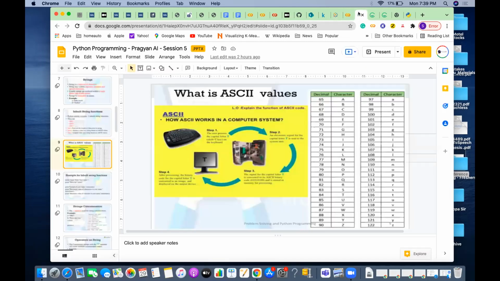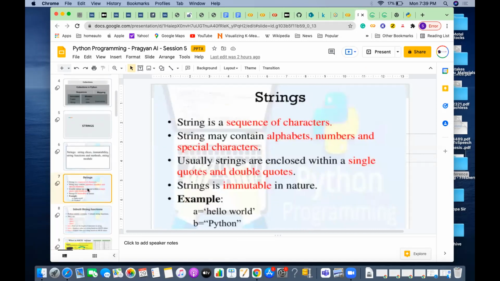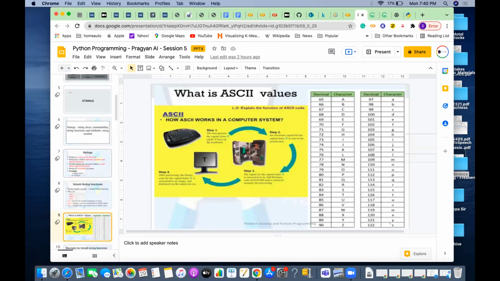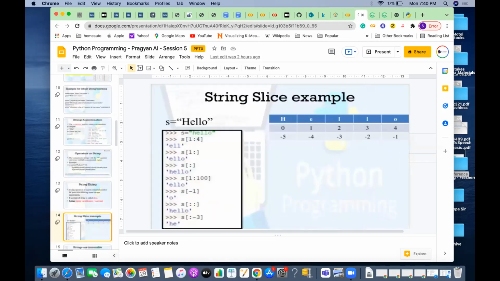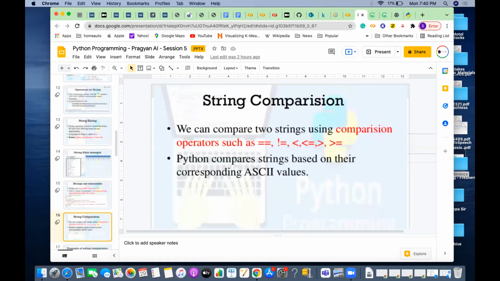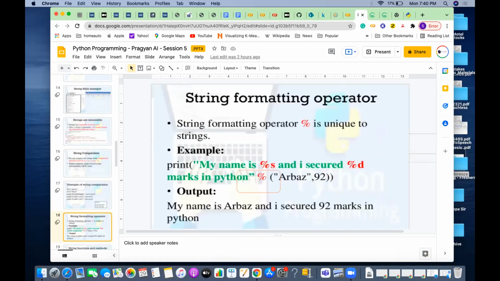Anybody who has not understood? So what all things we covered: string inbuilt functions, string concatenation operator, string slicing, how string is immutable, and string comparison. Any questions so far? Okay.